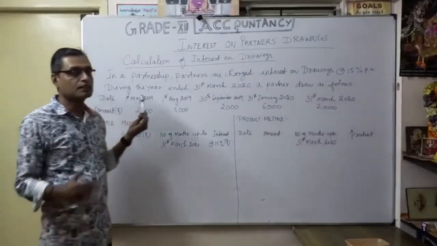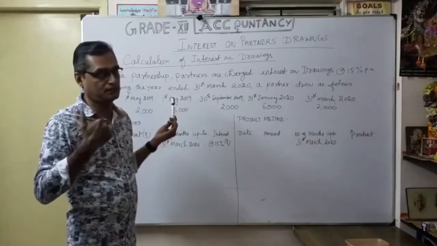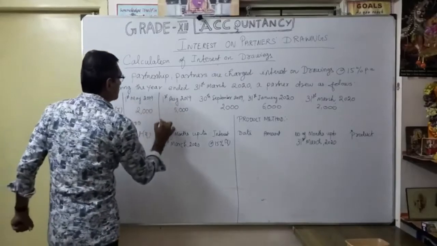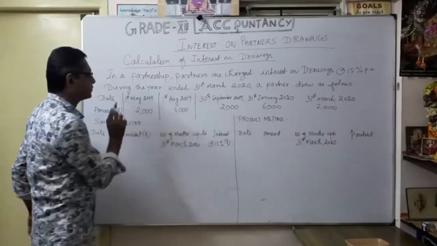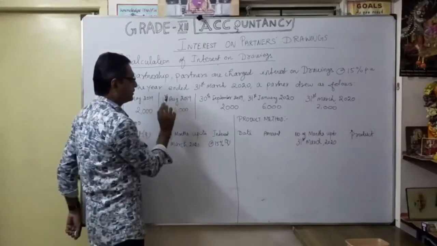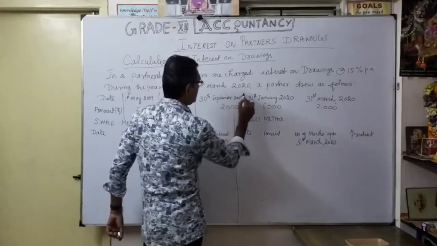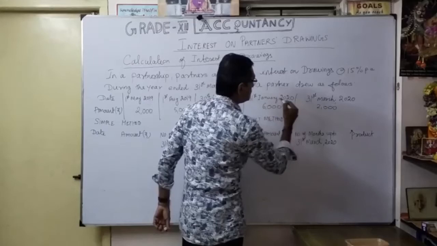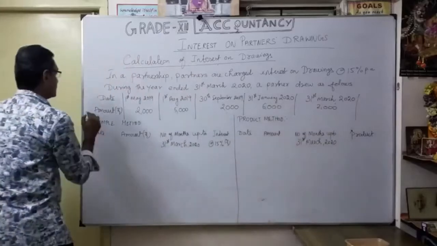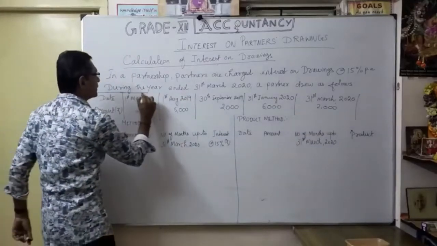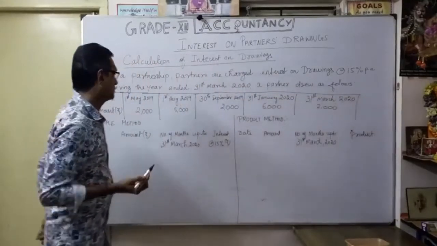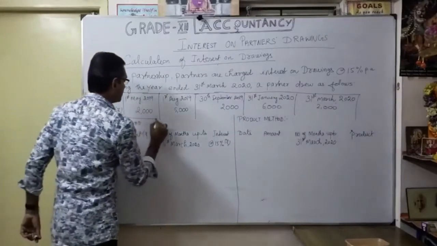That is why it is called irregular period, irregular interval. Same amount or different amount. See the dates one by one: 1st May 2019, 2000. Then 1st August 2019, 5000. Then 30th September 2019, 2000. Thereafter 31st January 2020, 6000. Finally 31st March 2020, 2000. So here, how do we identify? It is an irregular interval, and the amounts are also not the same, different amounts.